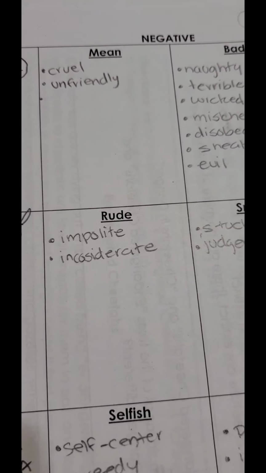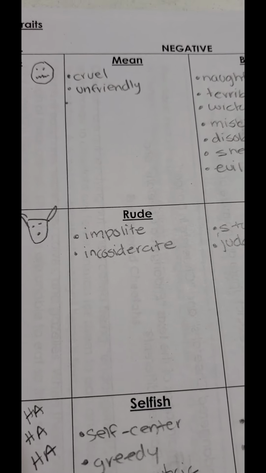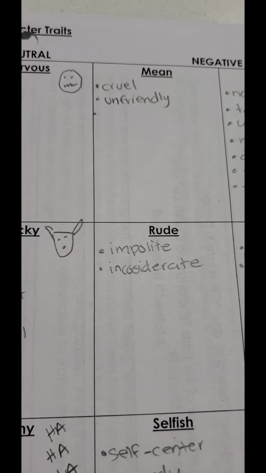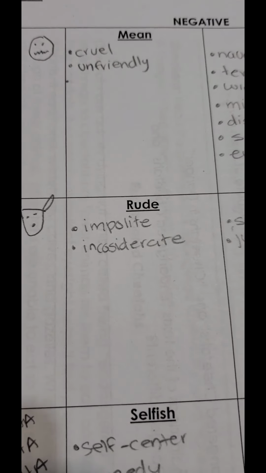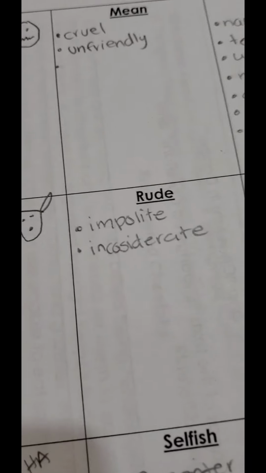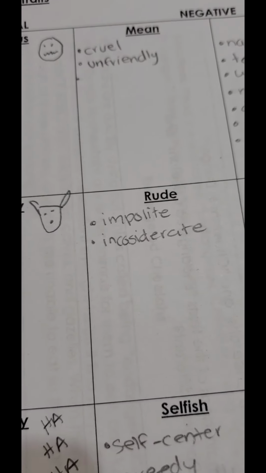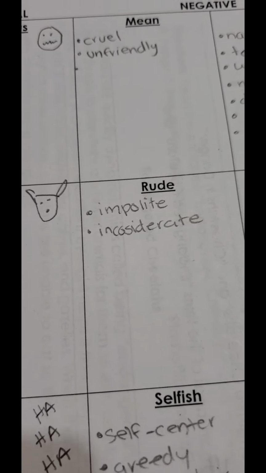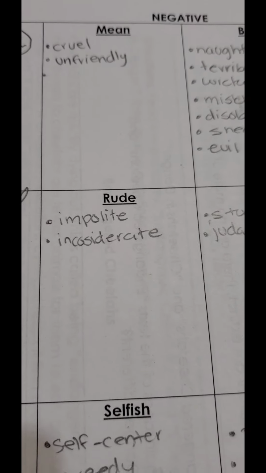Now, cruel is a stronger word for mean. Someone that is cruel usually tends to be very inconsiderate of other people's feelings. They actually don't care about how people feel, and they intentionally hurt other people. So someone that is cruel is usually described as heartless in a way, because they don't really care what people think. They don't care who they hurt, what they say. They really don't care.